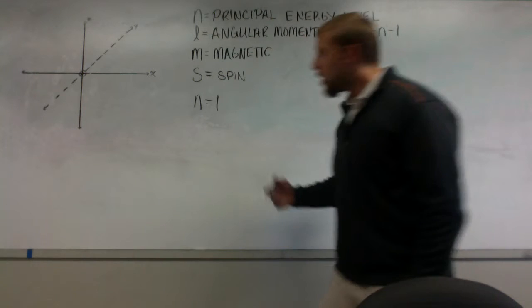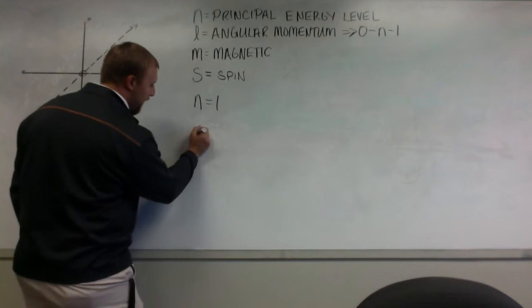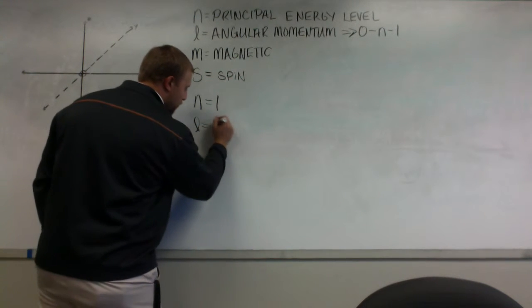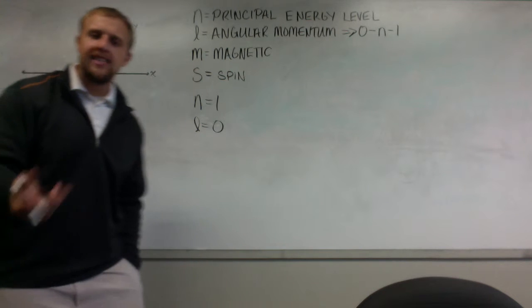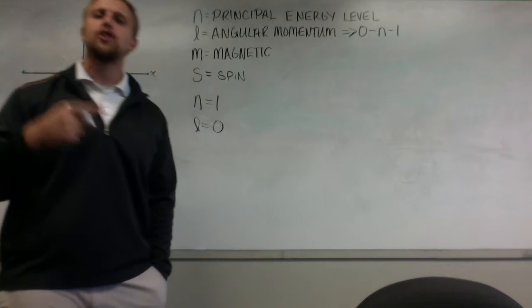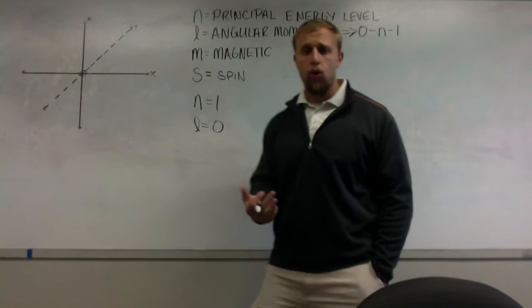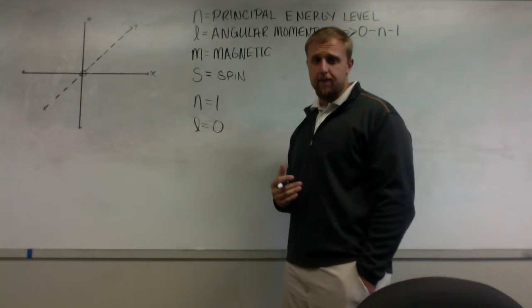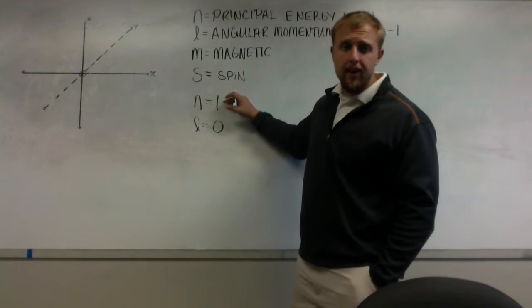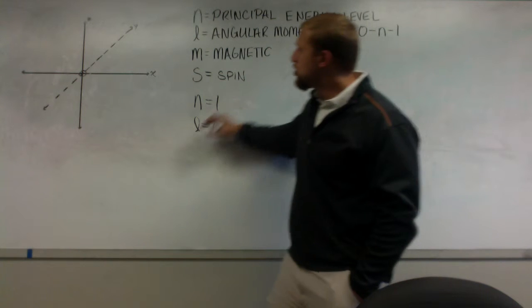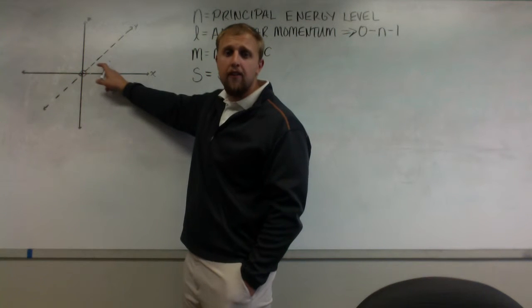That's 0. So your only allowable L value is equal to 0. What does that mean? What is the physical interpretation of L? This is like the curriculum coordinator underneath the president, and n equal to 1 is the president. That means you can go only this distance from the nucleus.